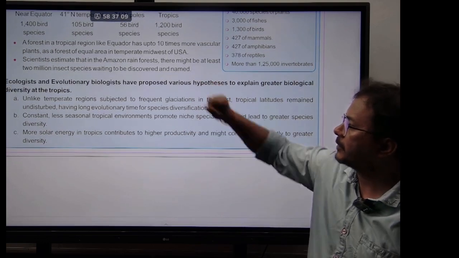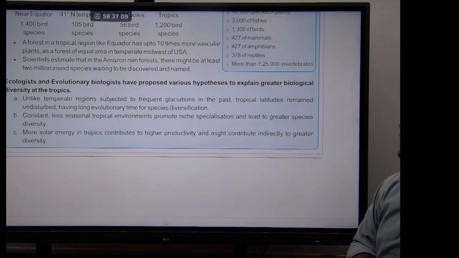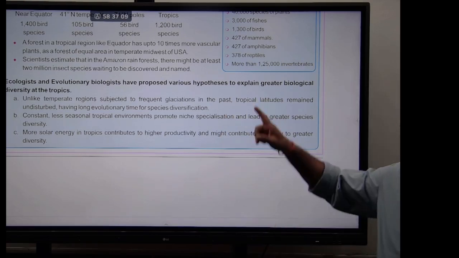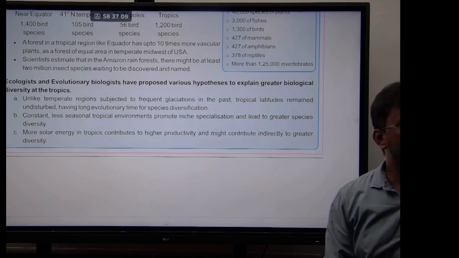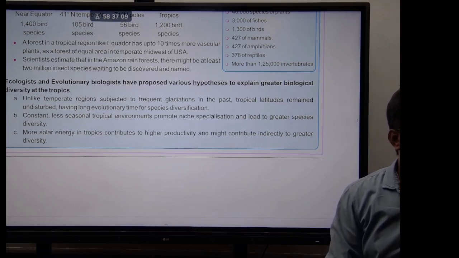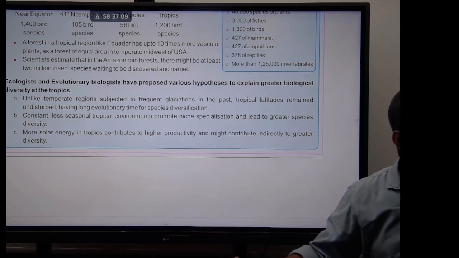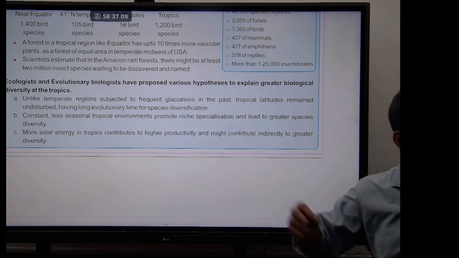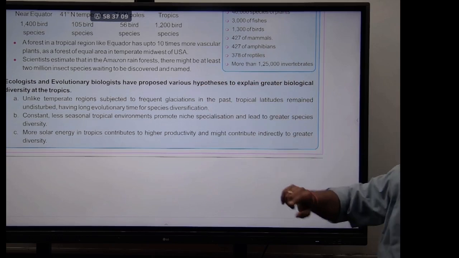Now, scientists estimate that in the Amazon rainforest, there might be at least 2 million insect species still waiting to be discovered and named. How many insect species, guys? 2 million. So far, we have known 1.5 million of all the species. So for insects itself, we have another 2 million only in the Amazon rainforest. We need time for that.